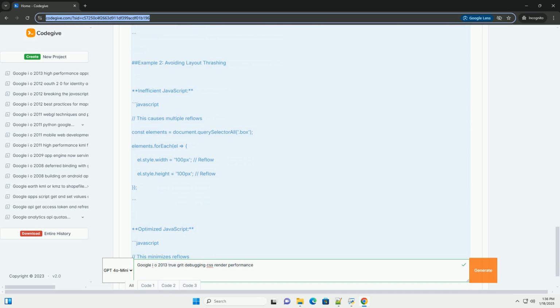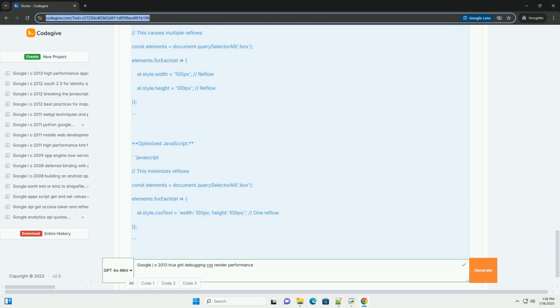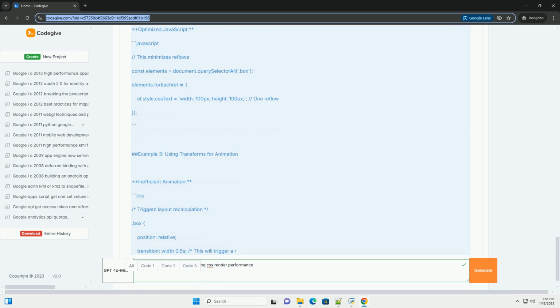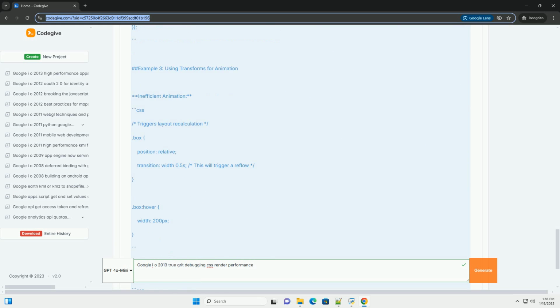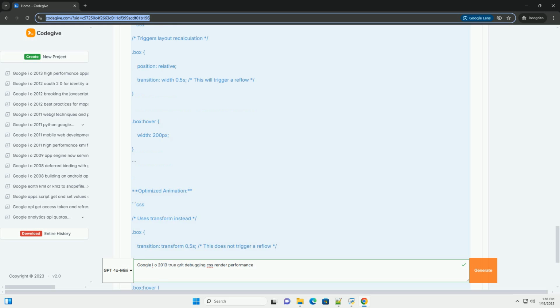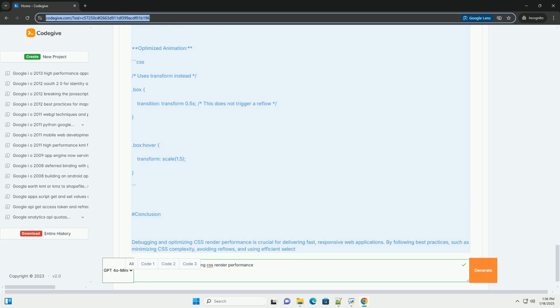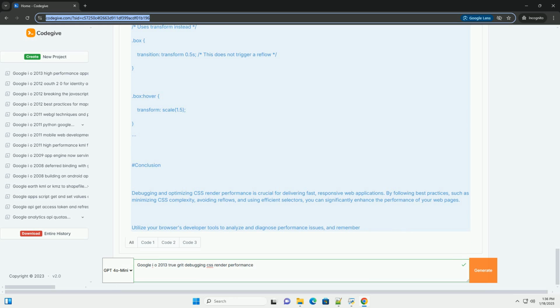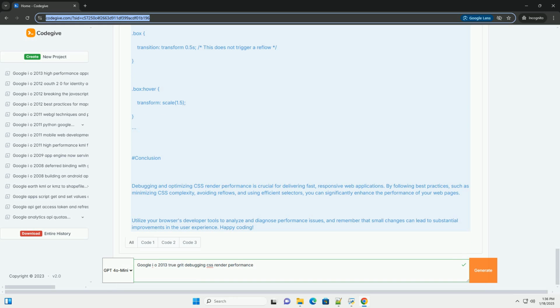Why CSS performance matters. When a web page is rendered, the browser must parse HTML, apply CSS styles, and execute JavaScript. Poorly optimized CSS can lead to slow render times. If CSS is large or complex, it takes longer for the browser to compute styles. Repaints and reflows: changes to the DOM can trigger layout recalculations, which can be expensive. User experience: longer load times and janky animations can lead to a poor user experience.